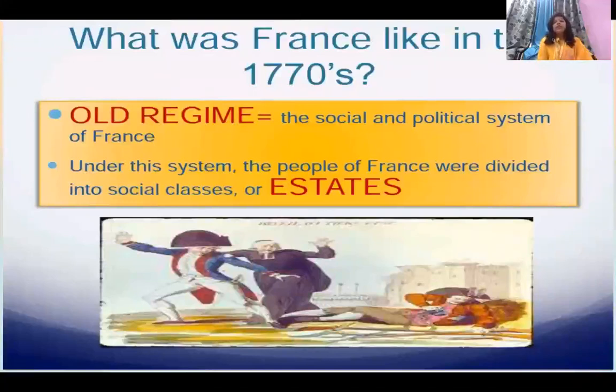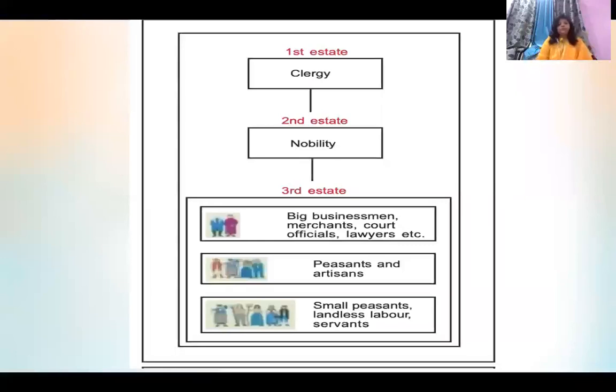So the division of society is not by nature, but by human beings. So here also, this division of society was not given to them by nature, but by human beings themselves. So how that division persisted, that we are going to discuss once again. You can see there were three divisions of society.